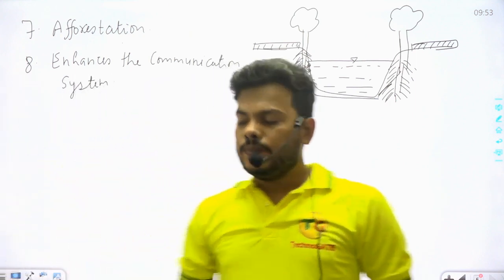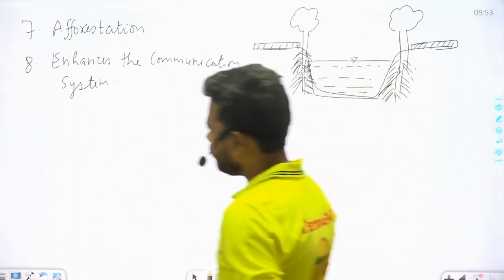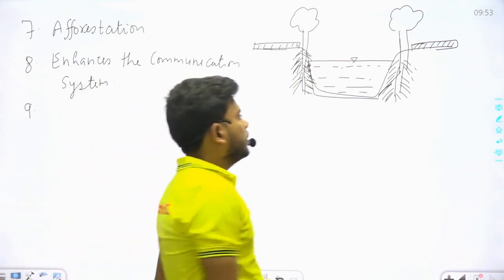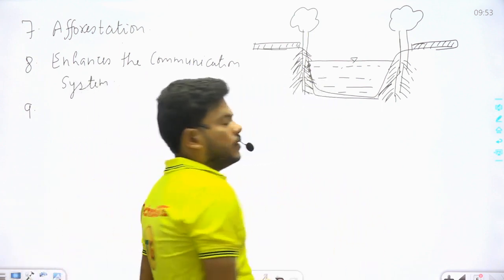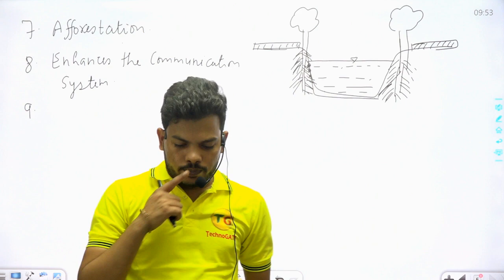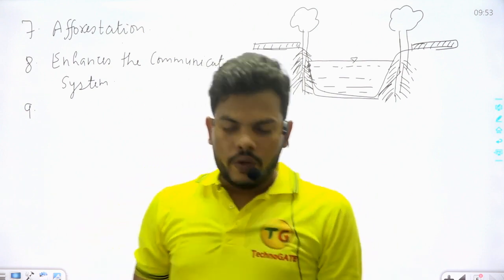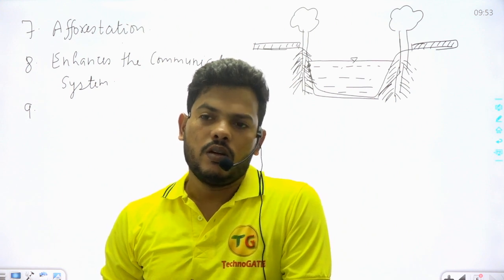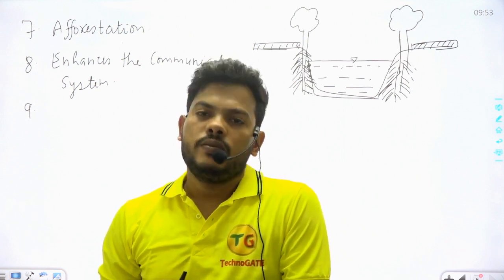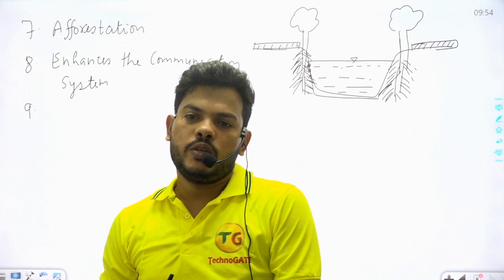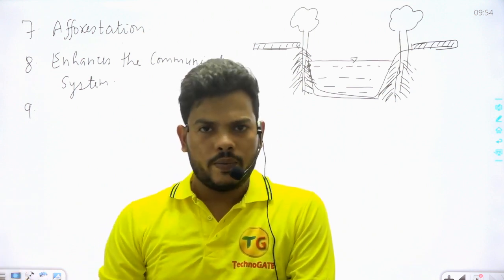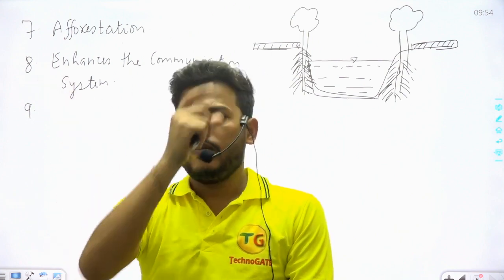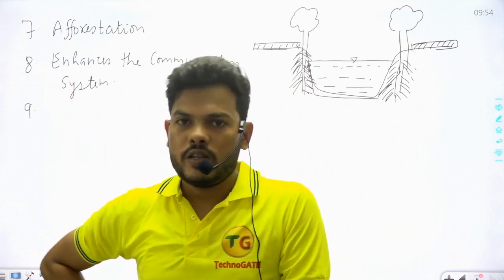Next advantage, ninth. We can say that there are three modes of transportation. What are these? First mode of transportation, that is roadway. Second, waterway. And third, airway. There are three modes of transportation.